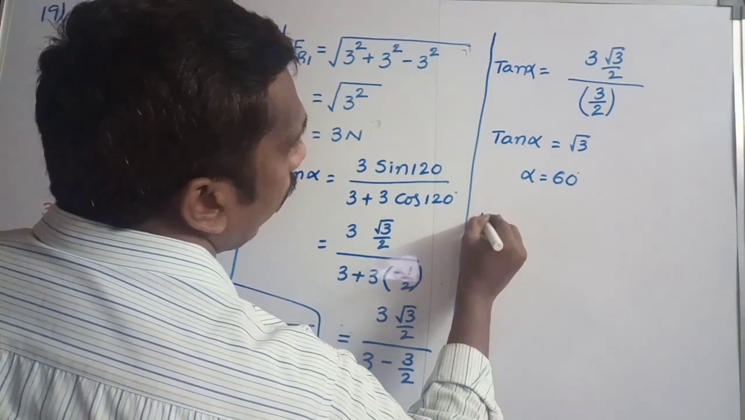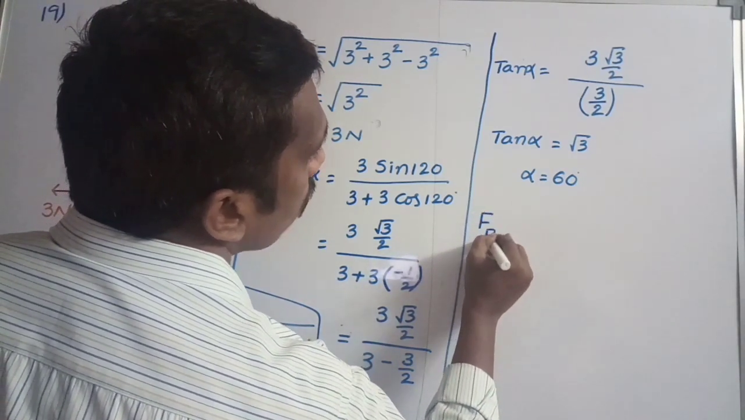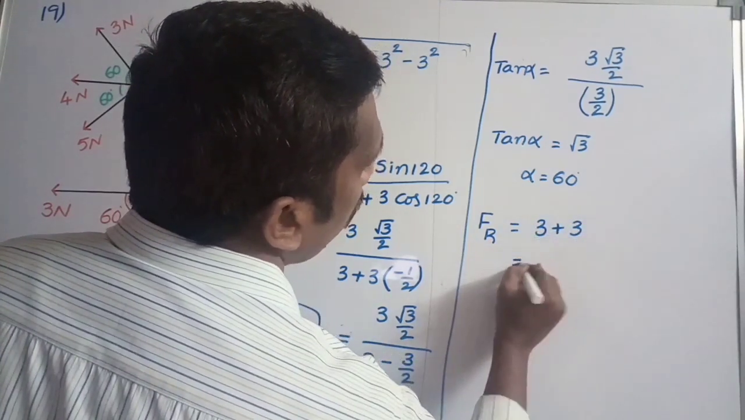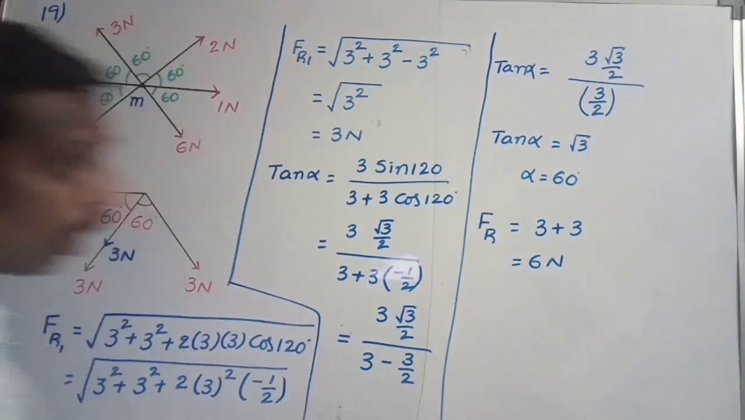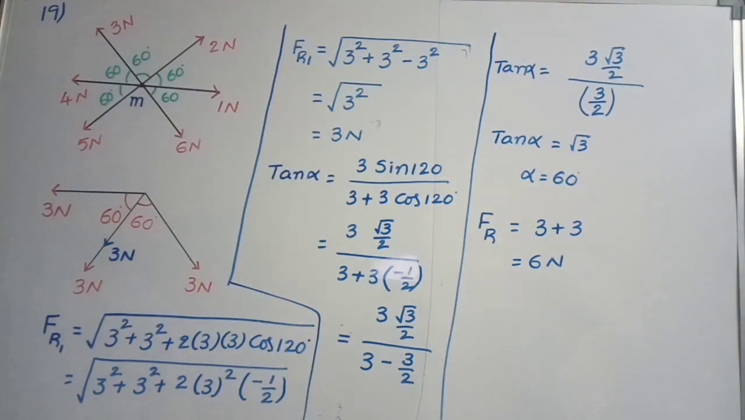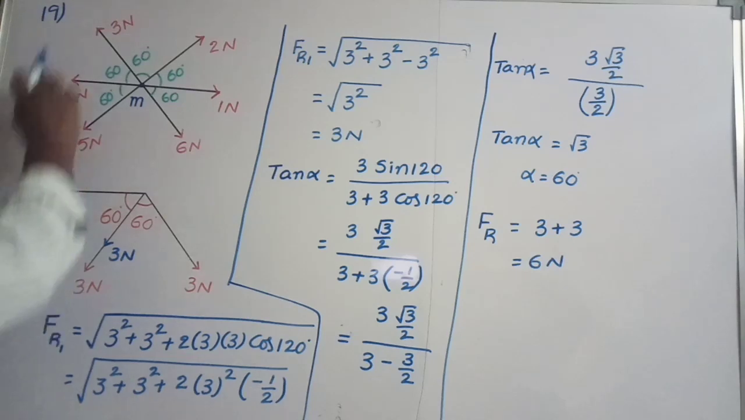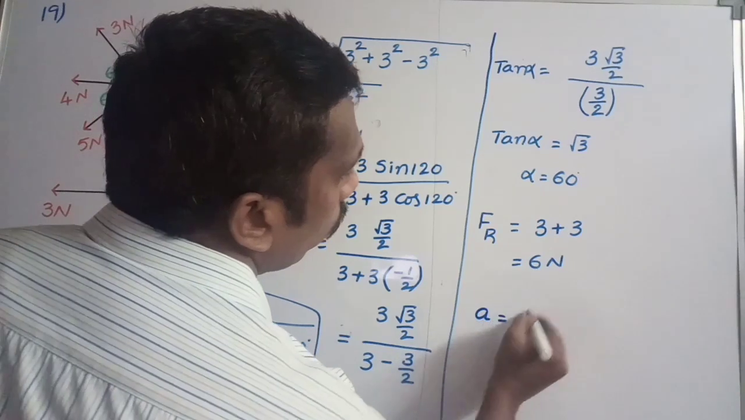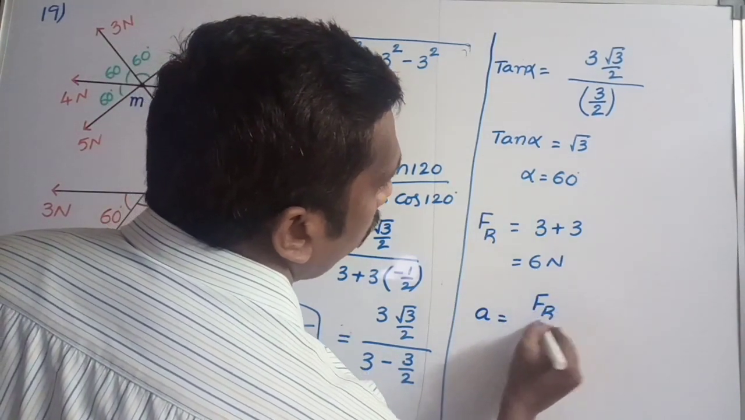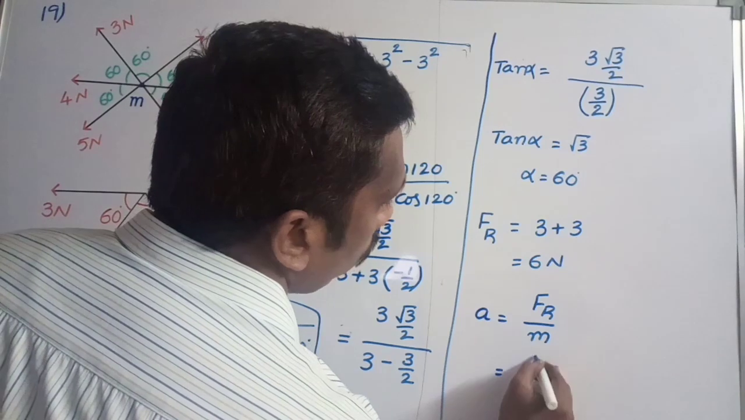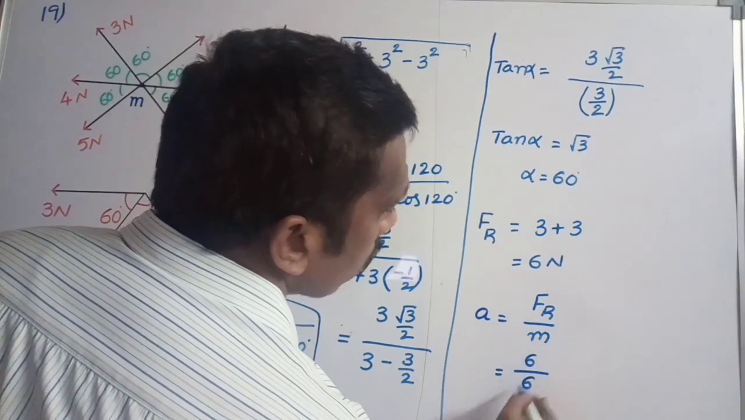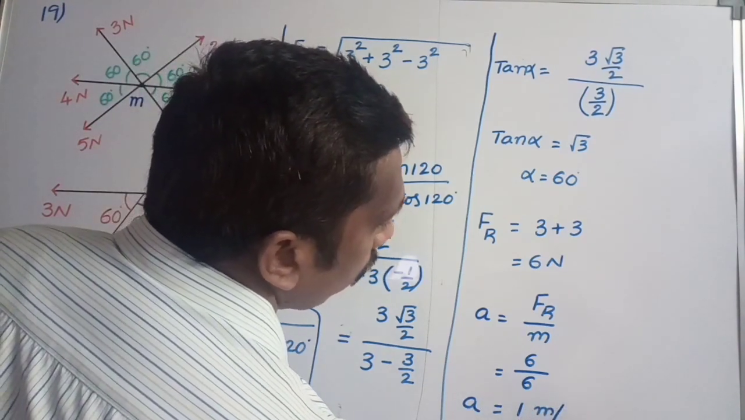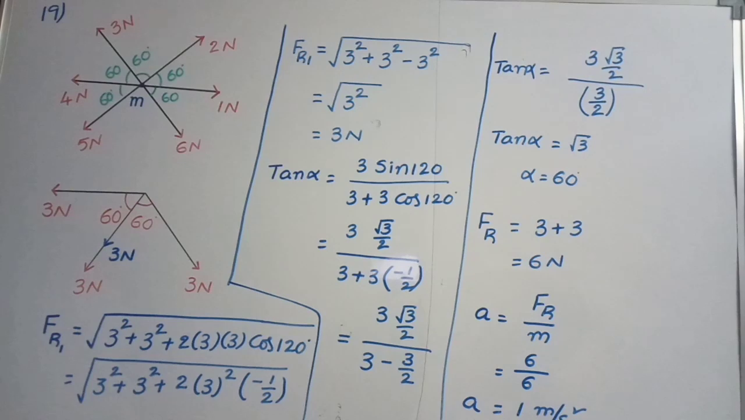So the final resultant F_R is equal to, those two forces acting in the same direction, that's why 3 plus 3, that is equal to 6 Newton. This is the resultant force acting on the sphere because of all these forces. Now we should find the acceleration. Acceleration A is equal to resultant force or net force by total mass. Resultant force is equal to 6 Newton by mass of the body is equal to 6 kg. We will get acceleration A is equal to 1 meter per second square. Clear?